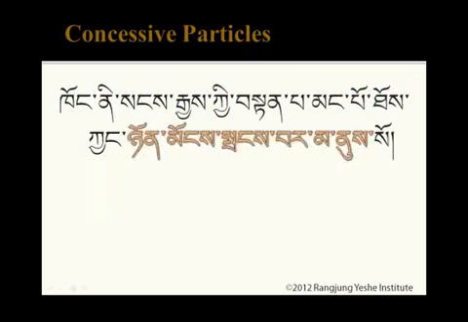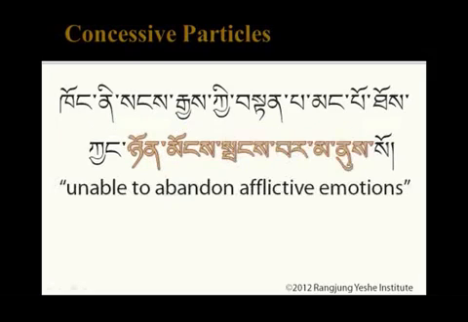Now let's look at the second sentence. Starting with the final verb, we see the auxiliary verb nu negated by ma, so this means unable. Unable to do what? Pangwar manu, unable to abandon. Remember that the auxiliary verb is joined to the infinitive form of a verb with a ladun particle, in this case, ra affixed to the ba. Okay, so unable to abandon what? Nyonmong, afflictive emotions. Unable to abandon afflictive emotions.